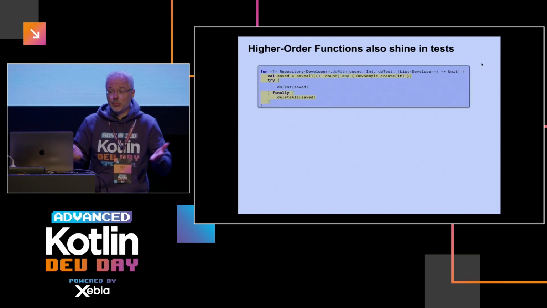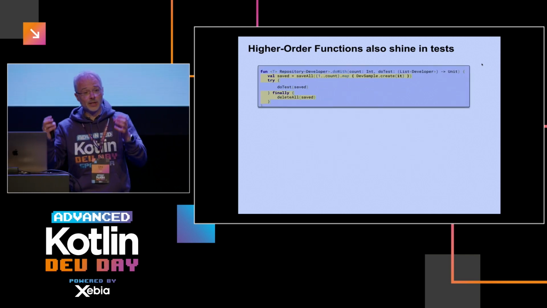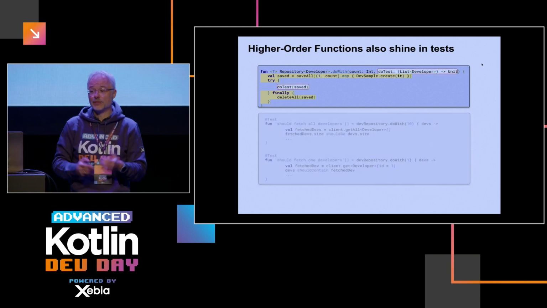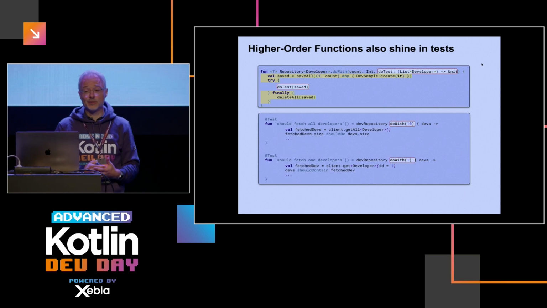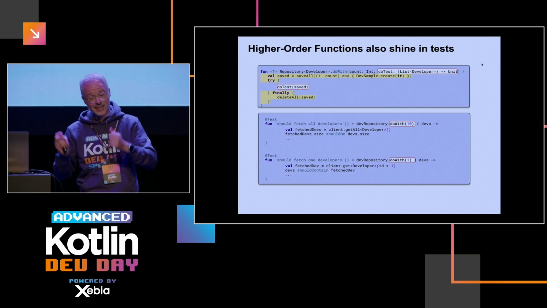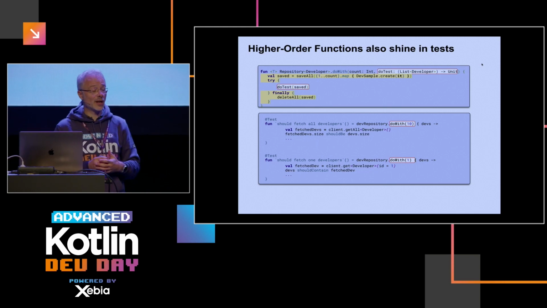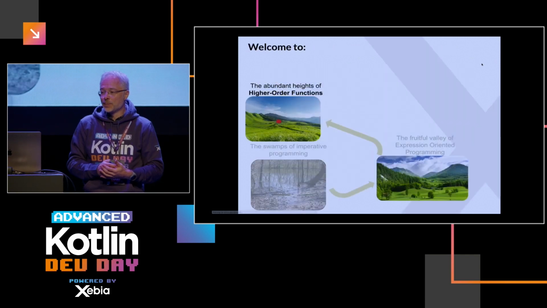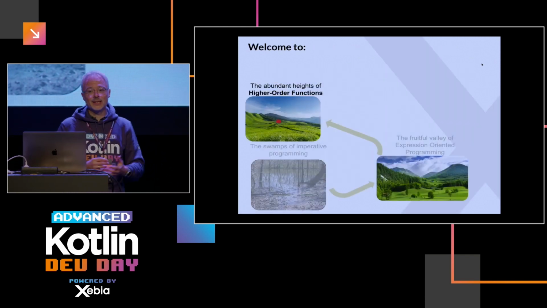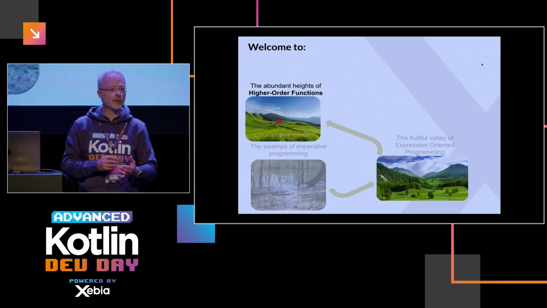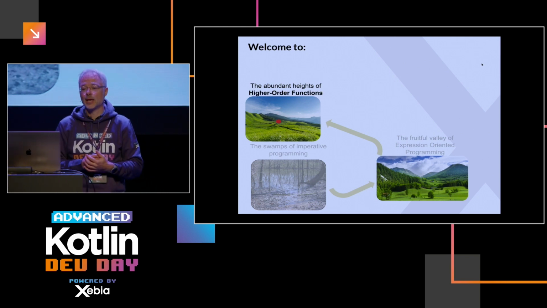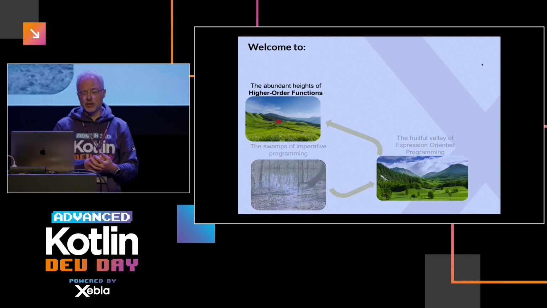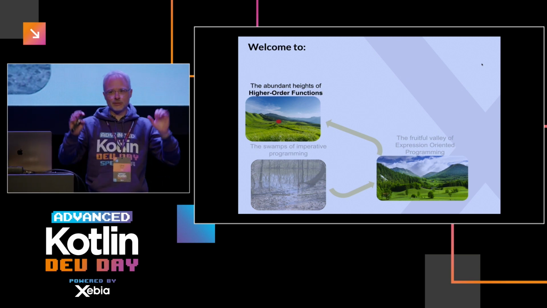And also here, quite simple. Let's look at which part we duplicate, extract the repeated part into a function, and off you go. Which has two benefits. First of all, we have code reuse. But second, we also now can really focus on what's really relevant in our test, on our conditions. So, once we embrace these higher order functions, we've reached abundant heights of higher order functions. So we climbed up a little bit further, and we now don't only have nice green grass, but also a little bit of view.